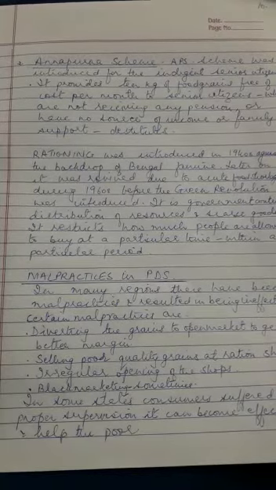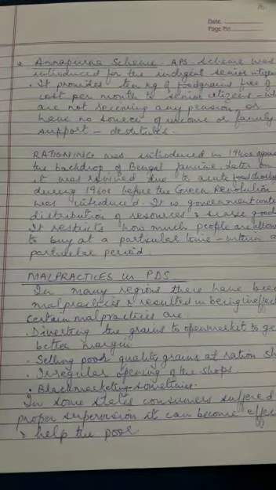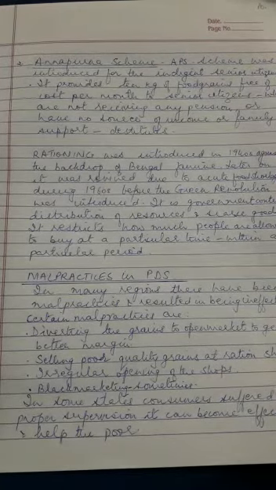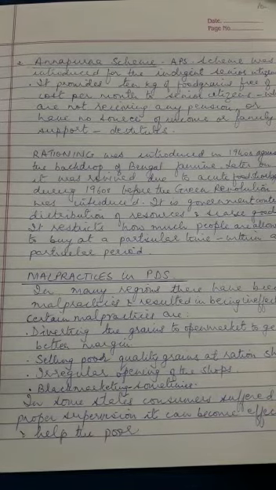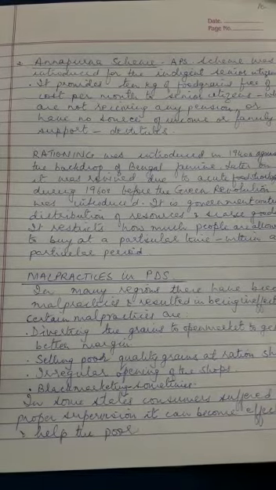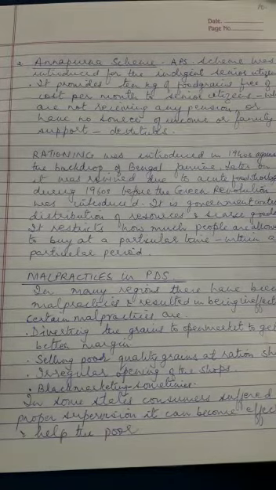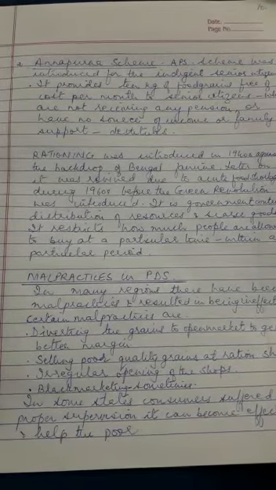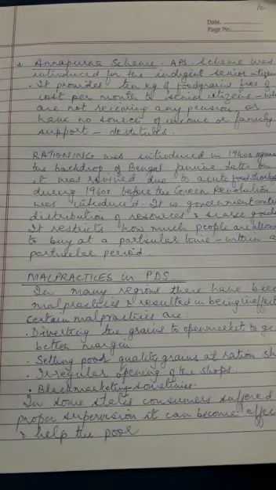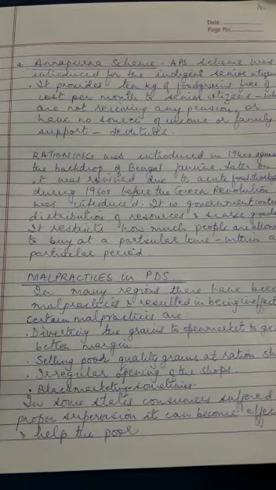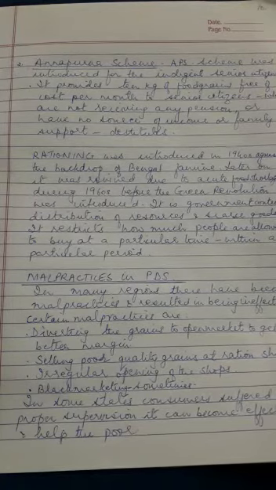There were certain drawbacks or problems. One was diverting the grains to the open market to get better margin. The people running the fair price shops, through which food grains and essential commodities are sold to the people,